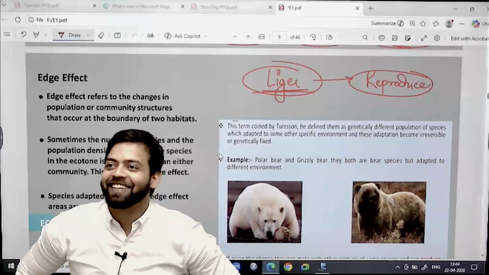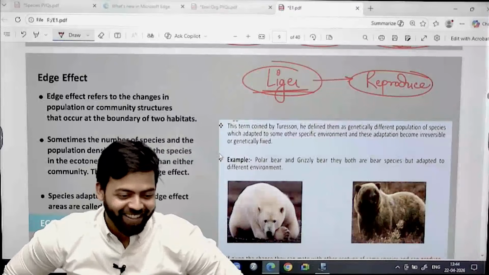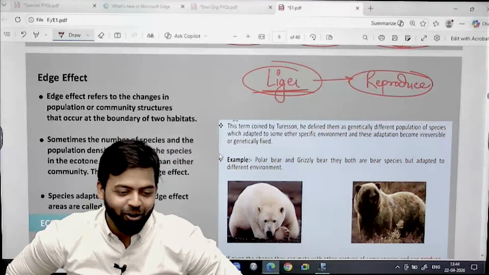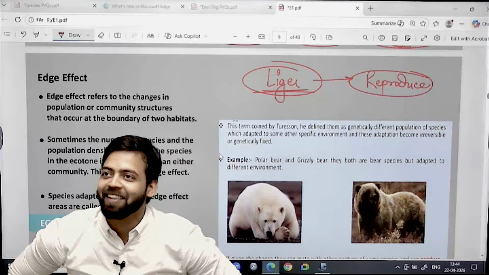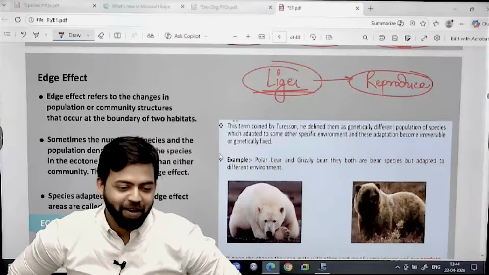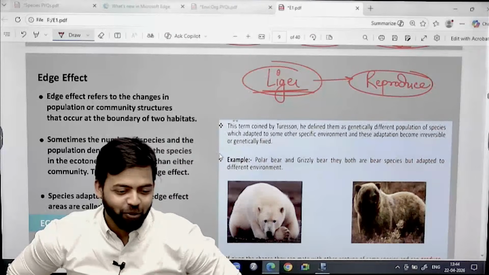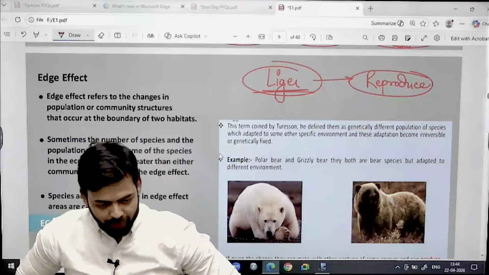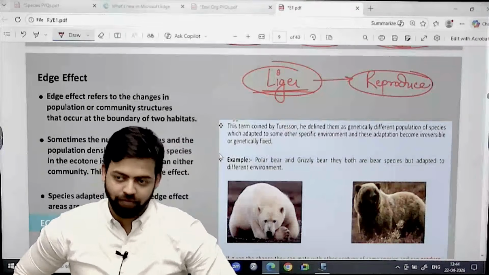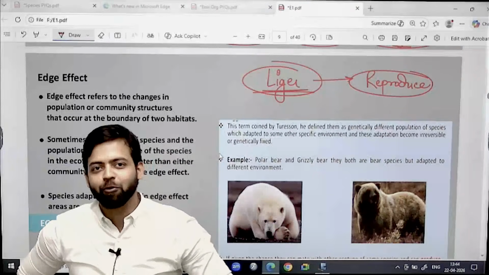Population or community structure that occurs at the boundary of two habitats.